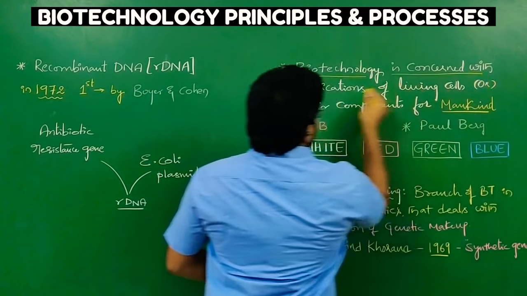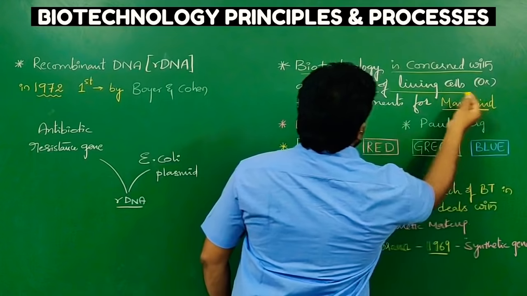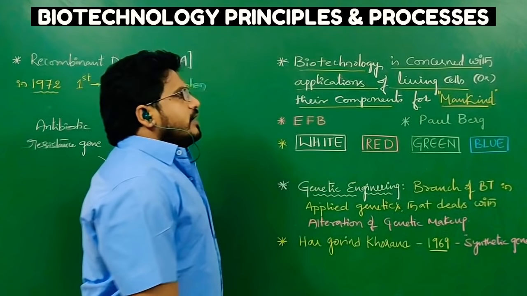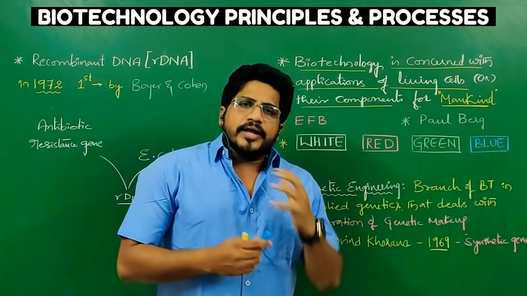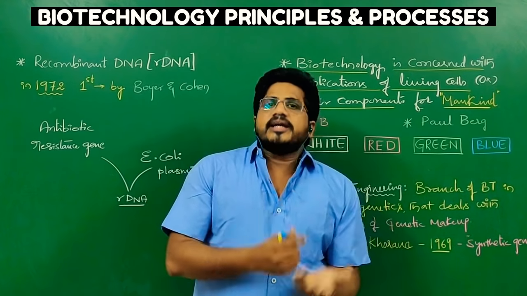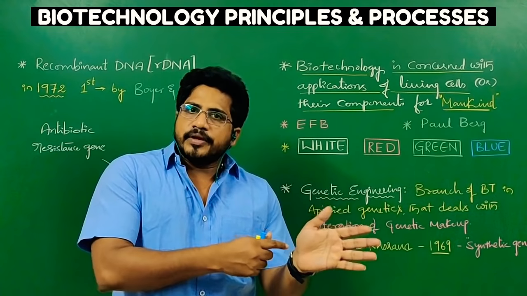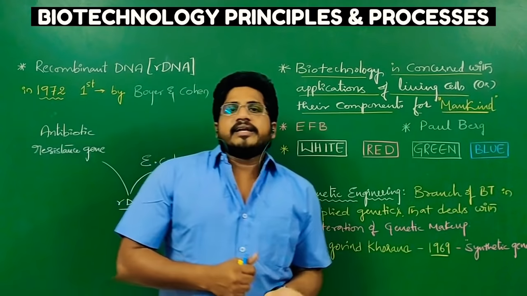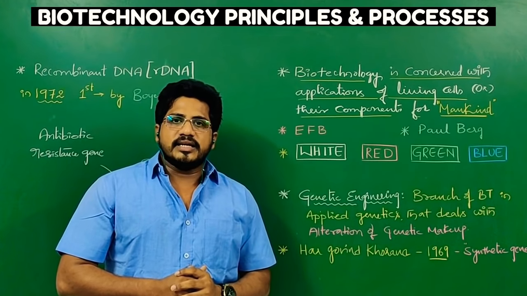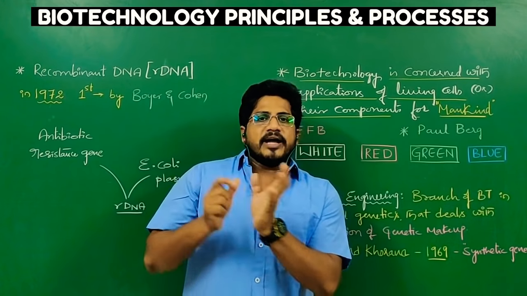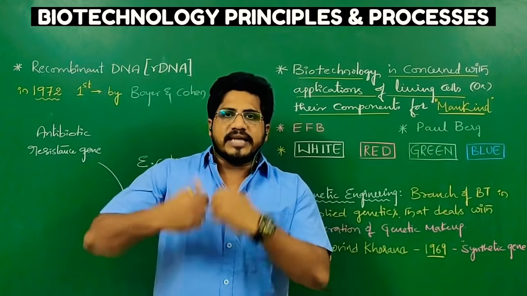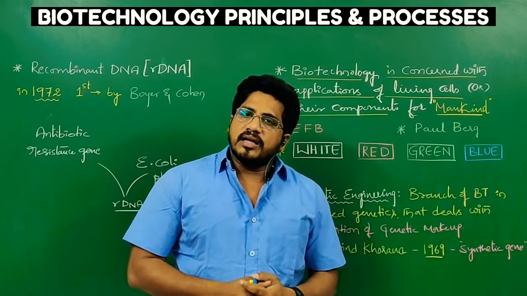It is concerned with the applications of living cells or their components for mankind. It's a very simple definition for biotechnology. So, by using living organisms, their structures, their chemicals, we create some other beneficial things for humankind by using some techniques. Such an applied part of this branch of biology can be considered as biotechnology. Biology is completely science. Application of science is called technology. So, application of science in biology would be considered as biotechnology.